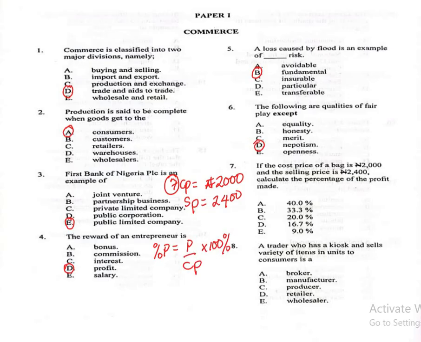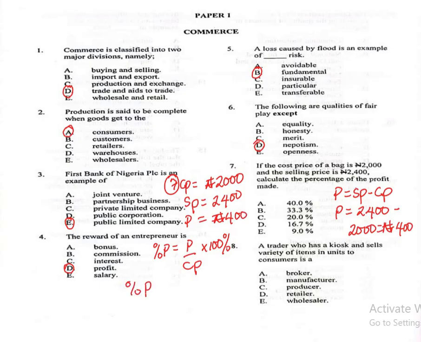For this question, to get the profit is simply selling price minus cost price. So the profit will be the selling price, which is 2,400, minus the cost price, which is 2,000 naira. The profit is therefore 400 naira. Now I have all the information I need. Profit P is 400. So you just go to the formula and plug in all the information.